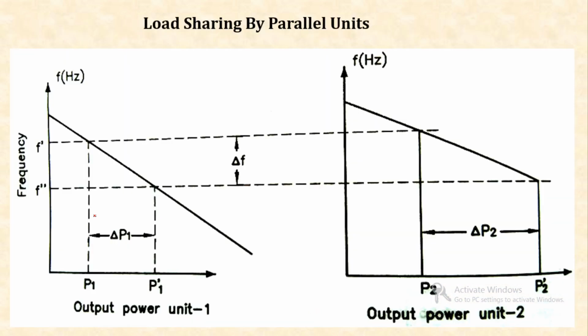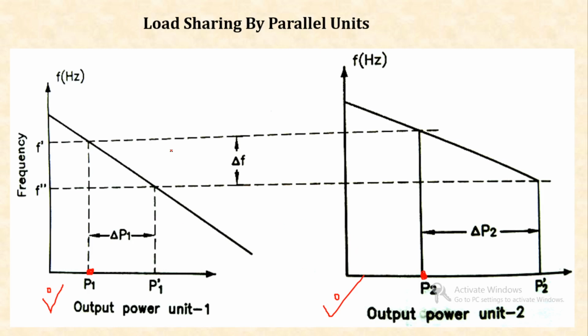So, let us consider this graph. Suppose there are two alternators. This is the drooping characteristics of the first alternator or unit 1. This is the drooping characteristics of unit 2. Suppose on alternator 1 there is a load P1, and on alternator 2 there is a load P2.